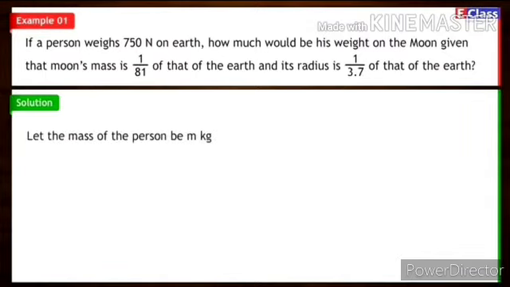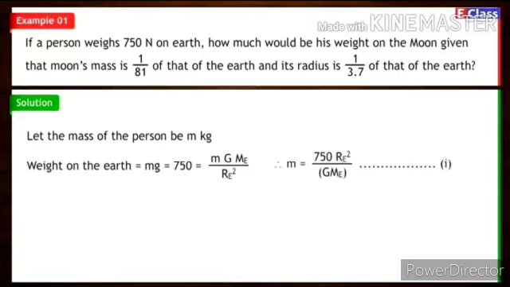Let small m be the mass of the person. Weight of the person on earth is 750 Newton. Therefore, mg is equal to 750 is equal to m G Me upon Re square. Small g has been written as G Me upon Re square. So small m is equal to 750 Re square upon G Me.